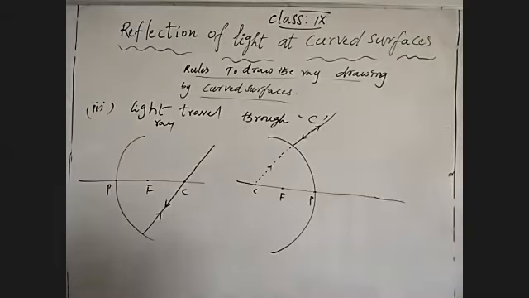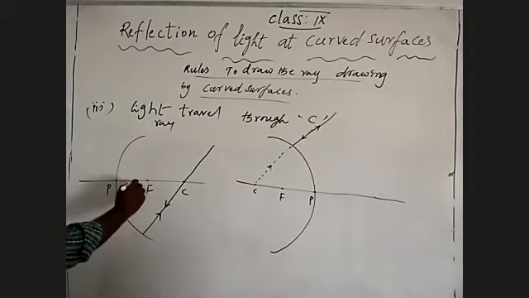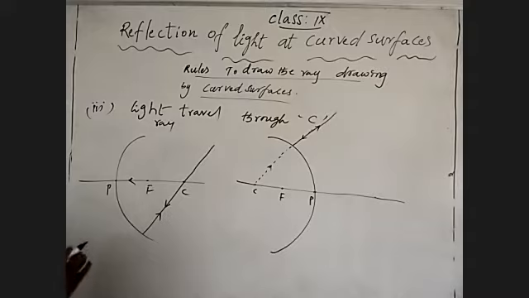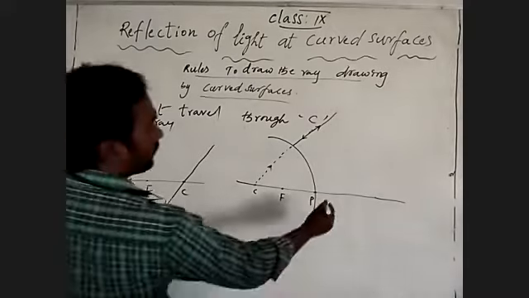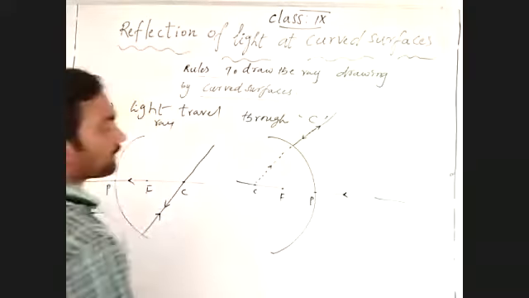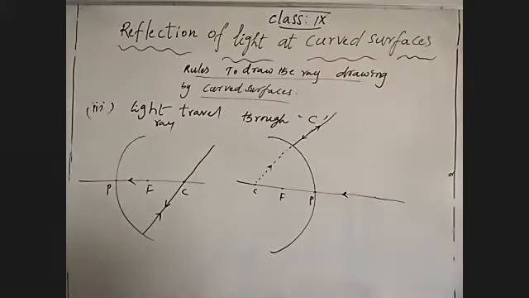And also a light ray which is traveling through the principal axis travels in the same path. It takes the reflection in the same path. Understand? This is one more. And the fourth one.